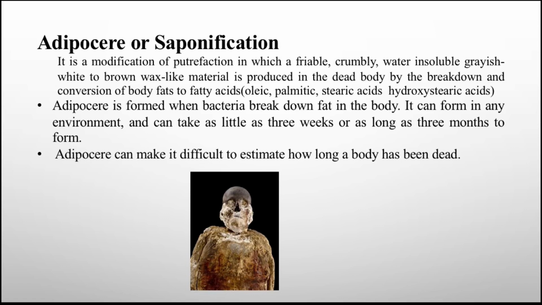Adipocere is formed when bacteria break down fat in the body. It can form in any environment and can take as little as 3 weeks or as long as 3 months to form. Adipocere can make it difficult to estimate how long the body has been dead. The estimation of time since death is difficult when adipocere is formed.